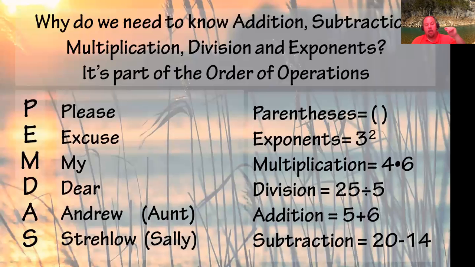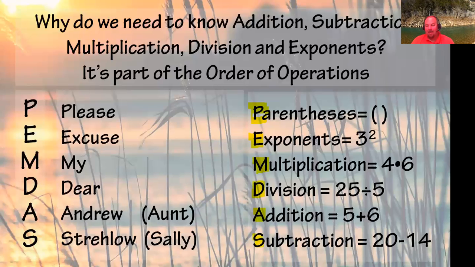All right. So what is the order of operations? You probably learned PEMDAS that you see on the screen there. Please excuse my dear Andrew Strelo. That's me, so I like to put Andrew Strelo. You probably heard it with old Aunt Sally. Please excuse my dear Aunt Sally there. Where the P is please, E's excuse, M, my, dear, and so forth. But they also stand for: please is parentheses, E is exponents, M is multiplication, then D's division, A's addition, and S is subtraction.